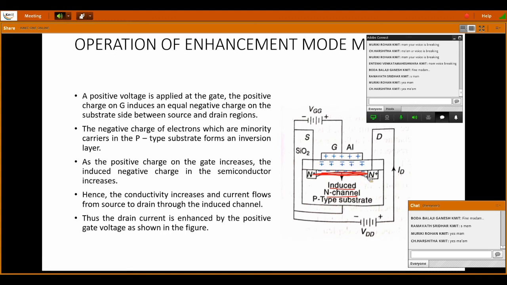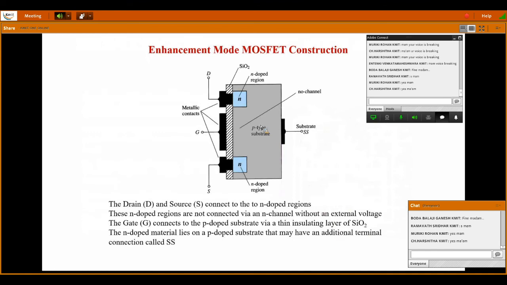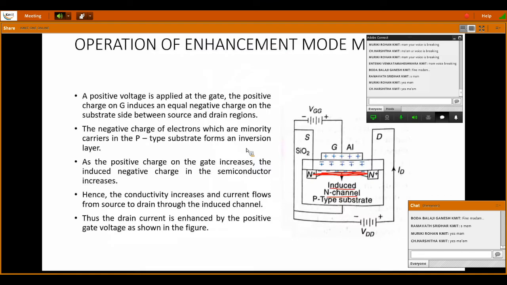If there is no positive supply on the gate, there is no channel for the enhancement mode MOSFET. That's why in the construction part we drew no channel initially. The channel is created by the supply given on the gate. Hence the name MOSFET that we have seen: voltage controls the resistance and conductivity.